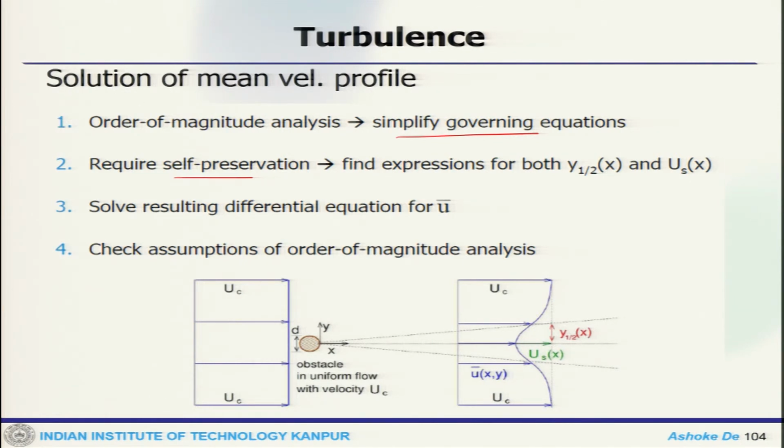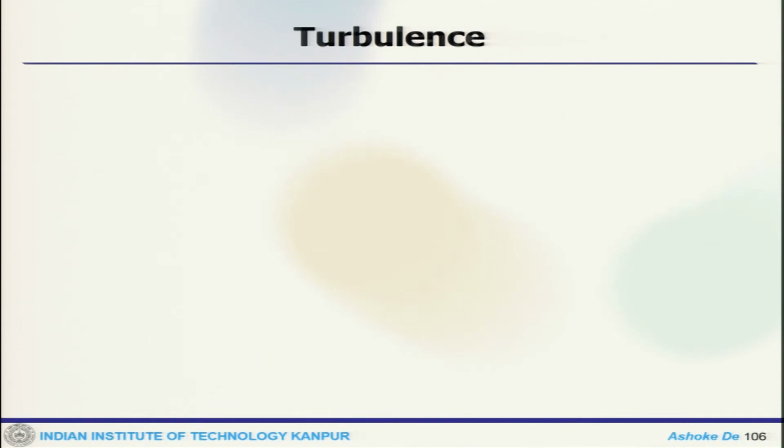This is how we proceed. One can go through this in a standard textbook. So, we can come down to the ordinary differential equation that you get.